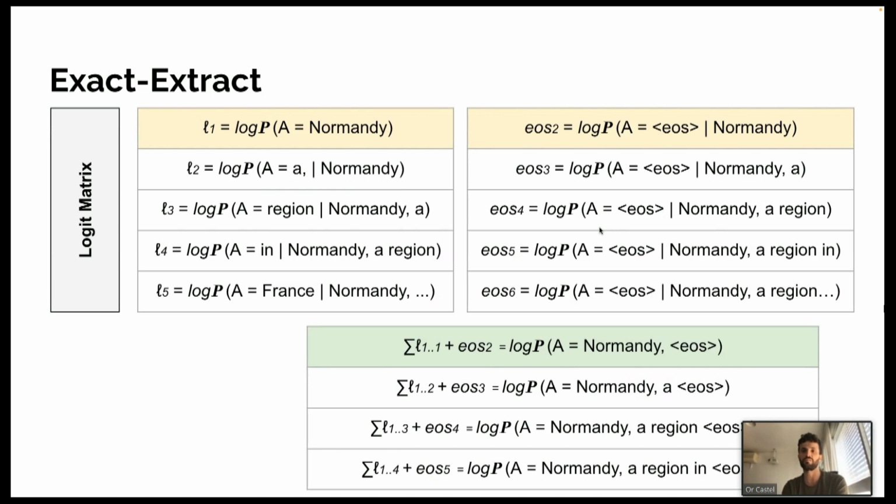We simply sum the relevant conditional log probabilities in yellow to get the probability of every prefix in the suffix. So a single forward pass of the passage suffix through the decoder, which is order of n in space, gives the probability to all its prefixes. And since we have n suffixes, we get order of n squared in terms of space, which is an improvement compared to the naive algorithm.